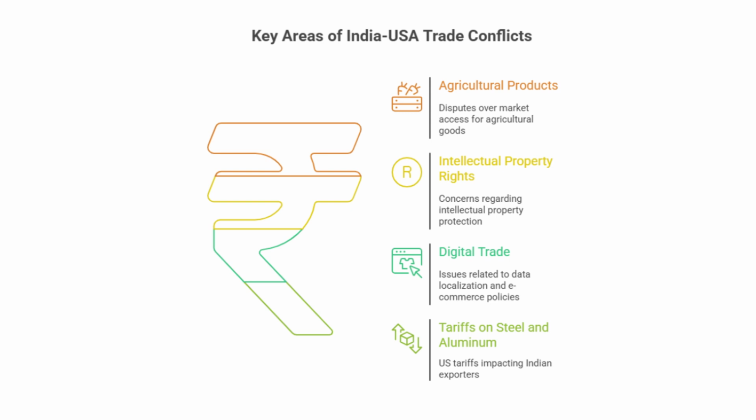America चाहता है India allows genetically modified crops and dairy items in its market. GM crops not allowed because for crop production हमें depend रहना होगा अमेरिका पर. Dairy नहीं allow करने का कारण है in America cows are fed non-veg. Other areas are intellectual property rights, digital trade, and tariffs on steel and aluminium.